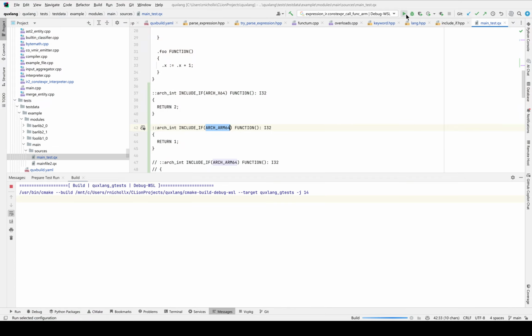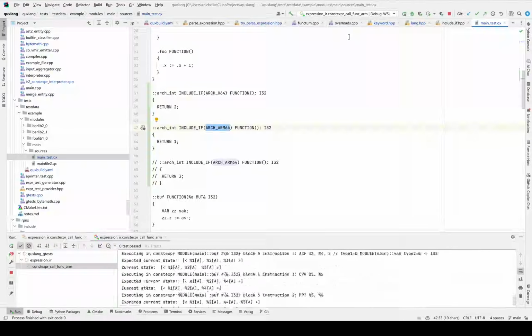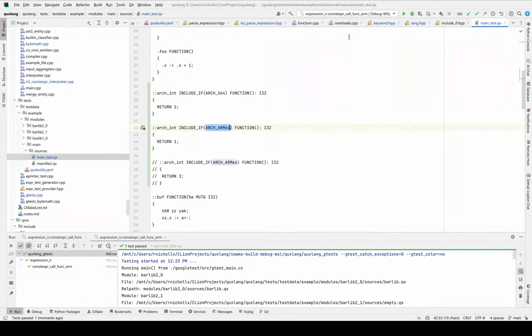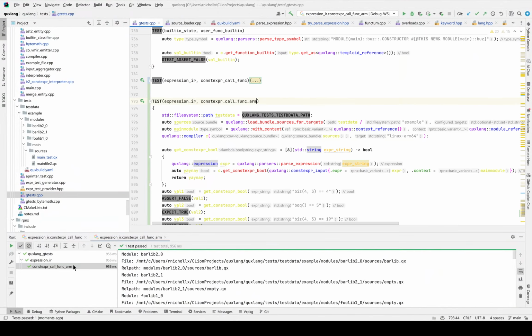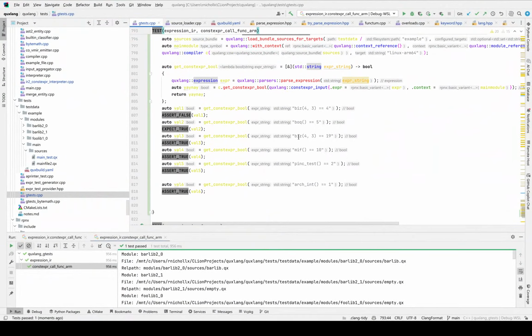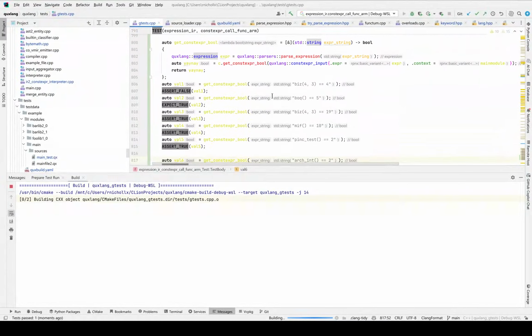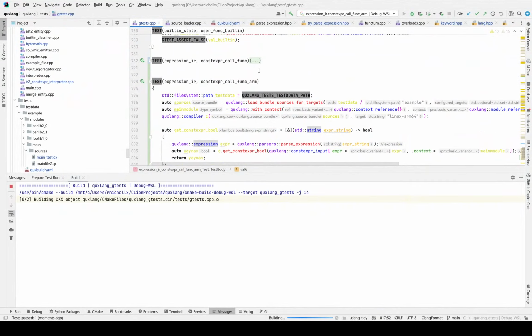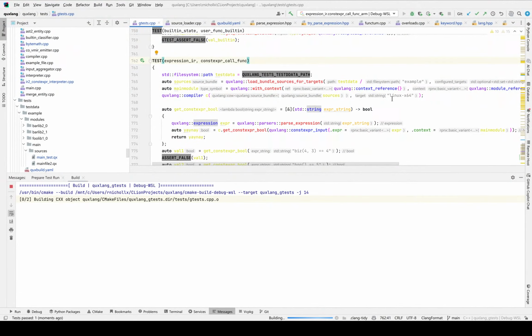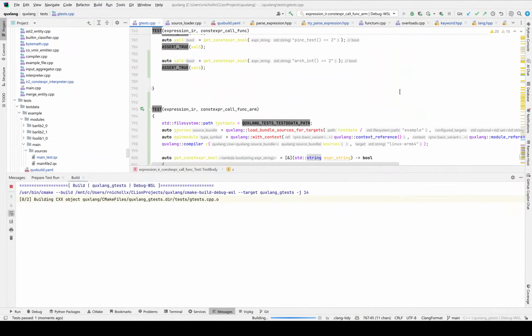So I'm going to run this little test here, and most importantly, you can see I've got this test here for archint equals 1 in the global context. Now I'll set that equal to 2 here, and we'll see that it'll fail. And we actually have two tests that are almost identical. The only difference is this target part of the test here. So I just copied and pasted this.